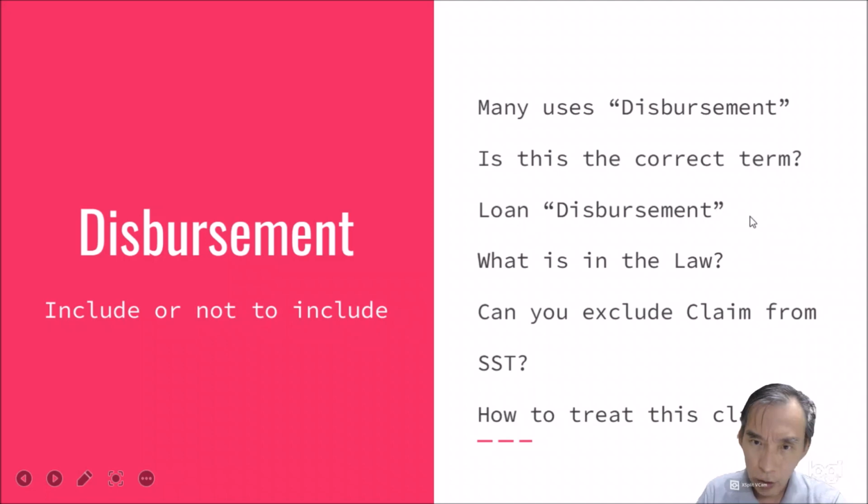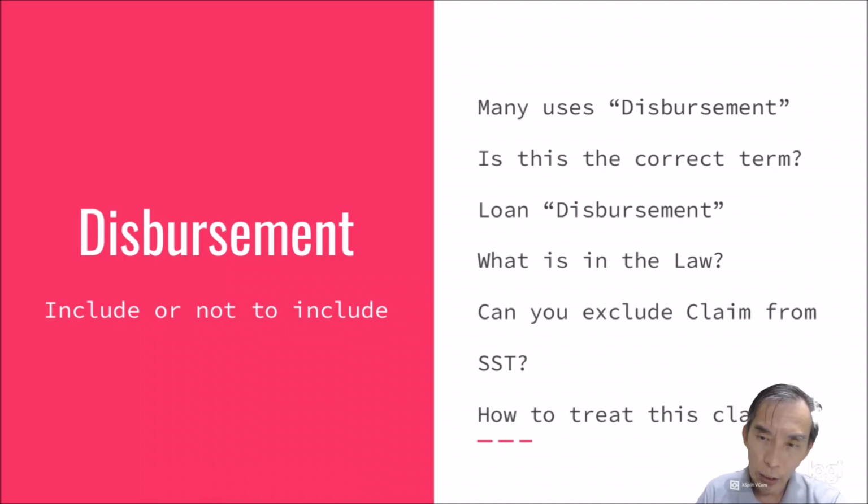You use disbursement as in a loan released by the bank to pay your, let's say, your vendor. You bought the property from a vendor and you applied for a housing loan, then the loan eventually gets disbursed to your vendor, that means pay up whatever amount. So it's a full release of your loan, also called loan disbursement.